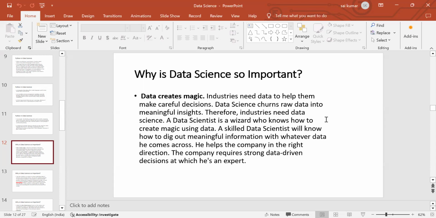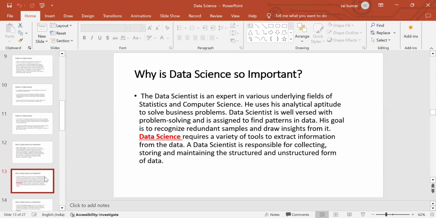A data scientist is a wizard who knows how to create magic using data. A skilled data scientist will know how to dig out meaningful information from whatever data he comes across and help the company in the right direction. The company requires strong data-driven decisions, in which he is an expert. Now let's see which areas the data scientist can be used. The data scientist is an expert in various underlying fields of statistics and computer science. He uses his analytical aptitude to solve business problems. A data scientist is well versed in problem solving and is assigned to find patterns in data. His goal is to recognize redundant samples and draw insights from them.